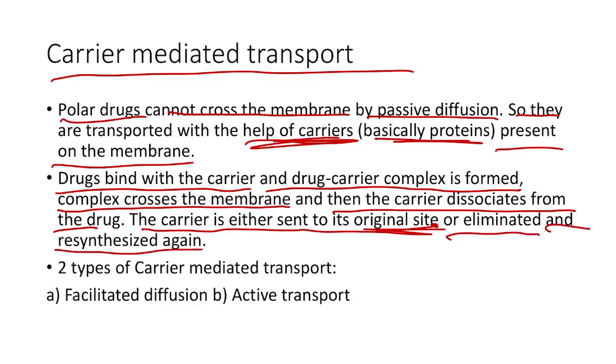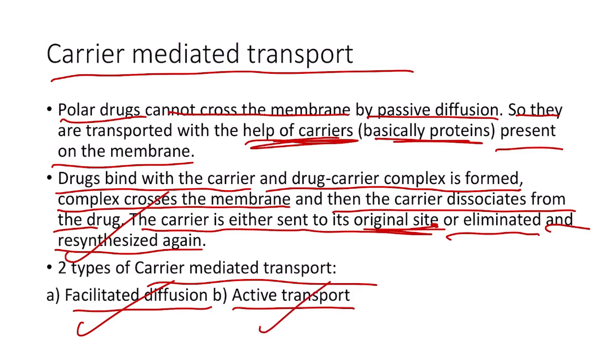So we have two types of carrier mediated transport, that is facilitated diffusion and active transport. In facilitated diffusion we don't need expenditure of energy, whereas in case of active transport we need expenditure of energy. So that is the difference between facilitated diffusion and active transport. So this is the process of carrier mediated transport, that is the drug binds to the carrier, then the drug carrier complex is formed, and then it crosses the membrane and reaches the other side where it dissociates from the carrier, and finally the carrier is again sent back to the original site, or it is eliminated and resynthesized again.